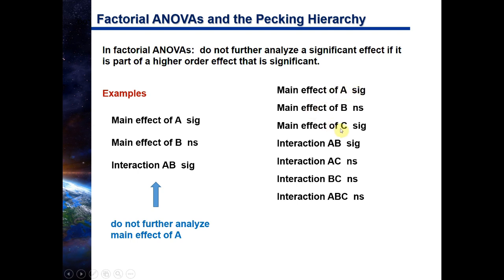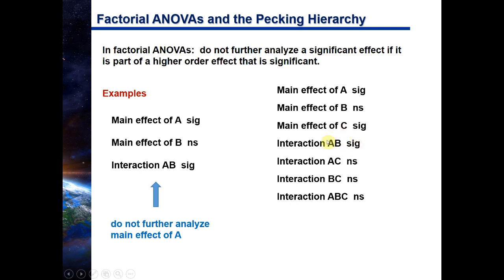All right, what's the next one? The next significant effect is C. Before you decide if you need to do post hoc tests, you need to check whether factor C is part of a higher order effect that is significant. So we look for higher order effects that are significant, and there's only one. This is the only other higher order effect that is significant.